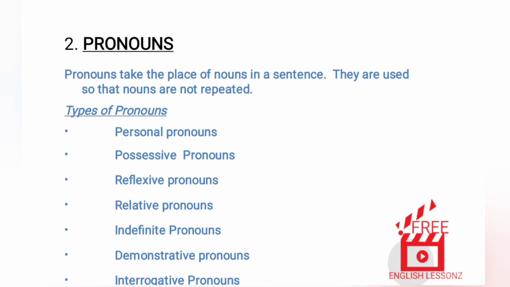2. Pronouns. Pronouns take the place of nouns in a sentence. They are used so that nouns are not repeated. Types of pronouns: personal pronouns, possessive pronouns, reflexive pronouns, relative pronouns, indefinite pronouns, demonstrative pronouns, interrogative pronouns.